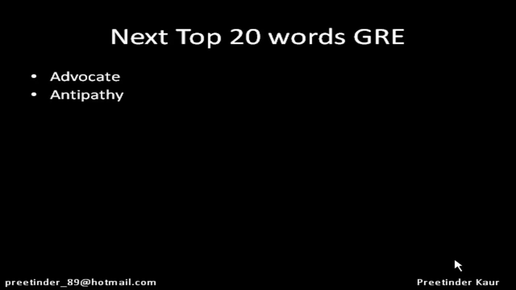Next word is antipathy. Now I told you in the previous section that path is a root word for feelings. Antipathy means having negative feelings for someone, having a lot of distaste, dislike and aversion. Next is bolster. That means to support and strengthen someone.